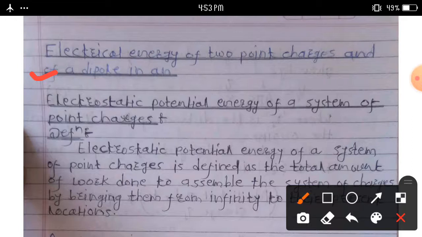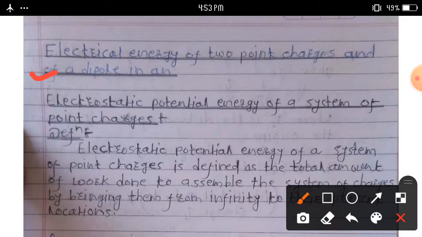In this chapter we basically discuss that when two like charges lie an infinite distance apart, their potential energy is zero because no work has to be done in moving one charge from infinity to the other. But when they are brought closer to one another, work has to be done against the force of repulsion. As the electrostatic force is conservative, this work gets stored as the potential energy of the two point charges.